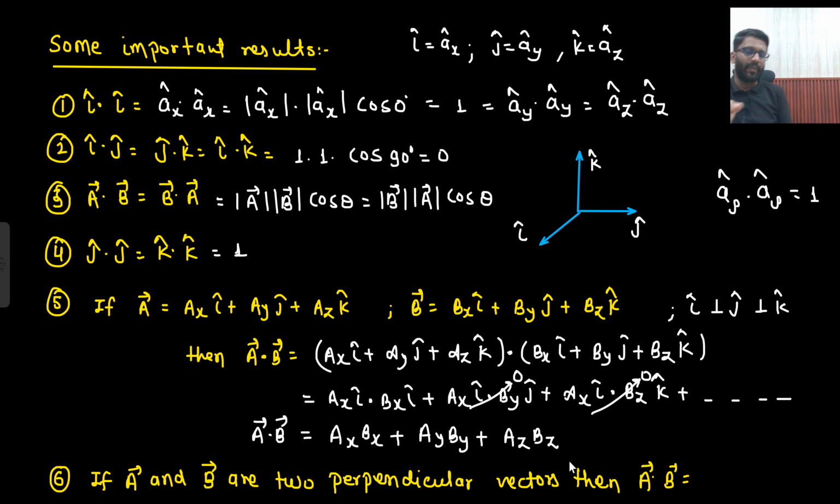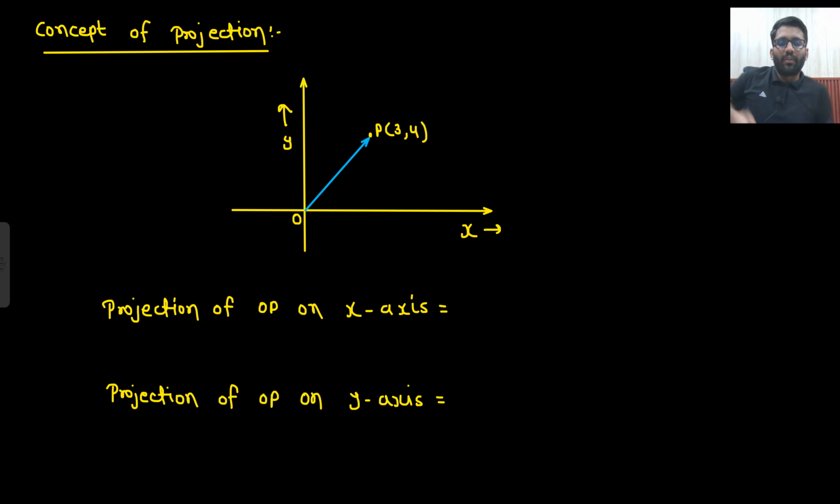And if A and B are perpendicular, then what is the angle between them? 90 degrees. So A cap dot B cap is 0. If A and B are perpendicular, then the angle between them is 90 degrees. If the angle is 90 degrees, then cos 90 is 0. So that's it. Okay. Concept of projection. Now we will see the concept of projection.